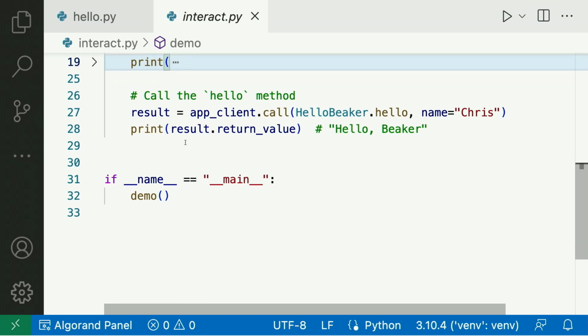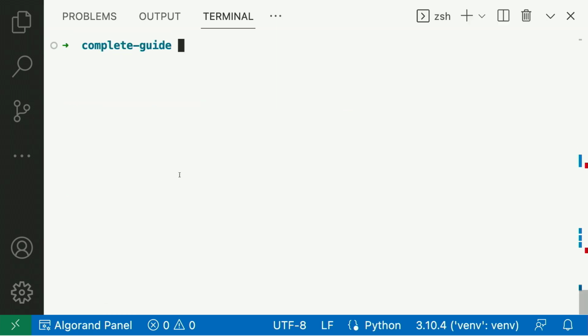And then down here, we're calling the hello method, and the argument is Chris, because that's my name. And we're going to print that value out. So let's go to a terminal and see what happens if you run this.